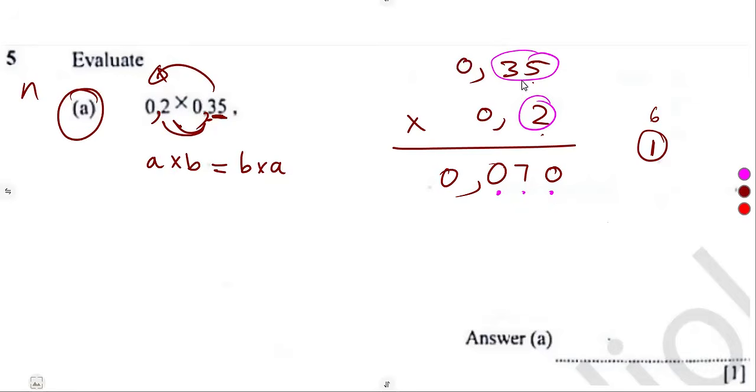But this 0 is not important as long as it is not between significant digits. We can ignore that one. So on our final answer, we can have it as 0,07. It's fine like that. So that was it on 5A.